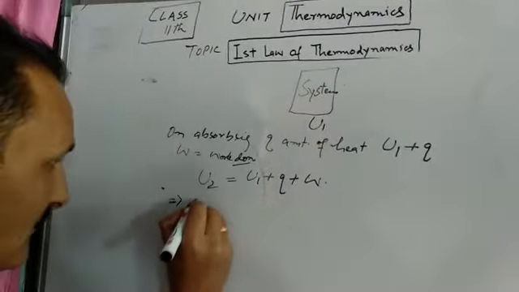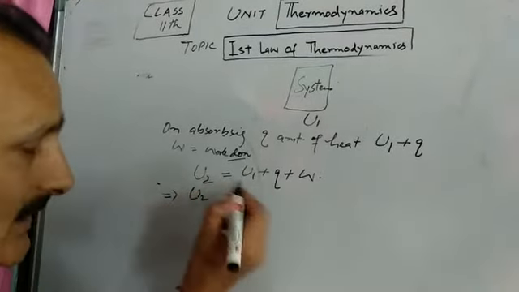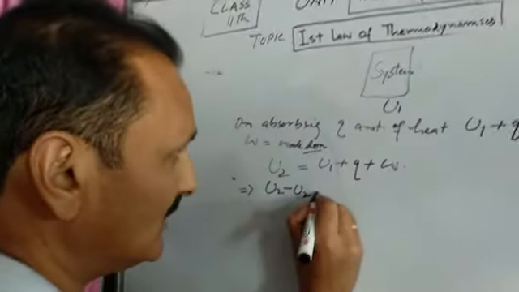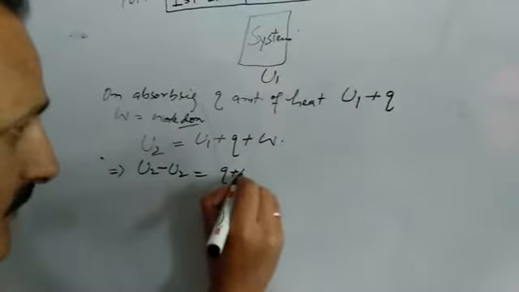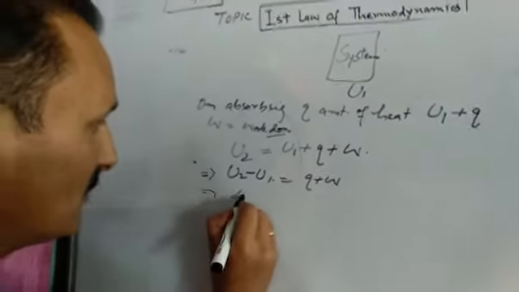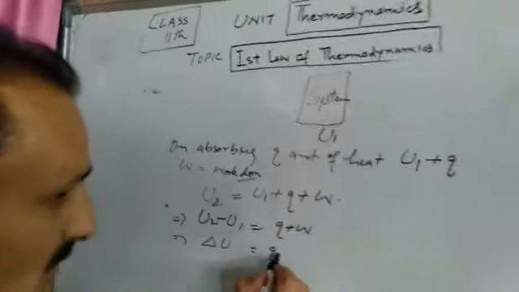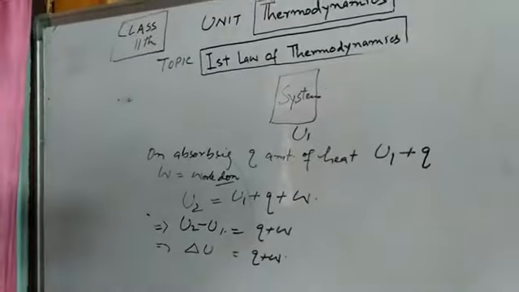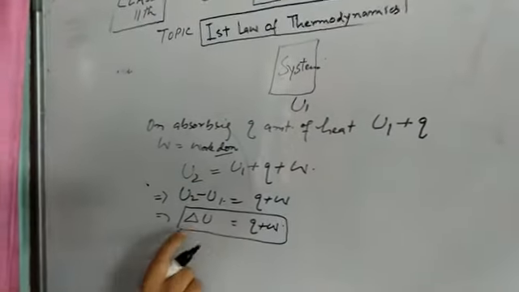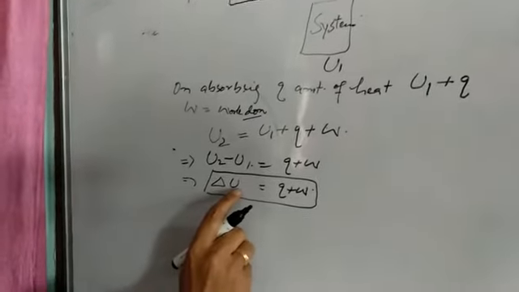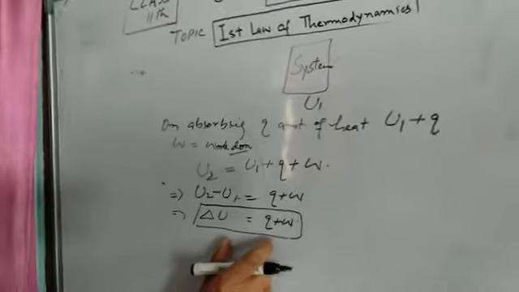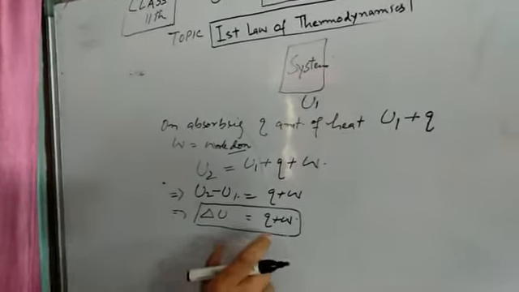Rearranging the equation, if we bring U1 to the left side, it will get a negative sign. It will be U2 minus U1 equal to Q plus W. Now U2 minus U1 is the change in internal energy, delta U. So delta U is equal to Q plus W. This is the mathematical expression for change in internal energy, and this is the mathematical expression for the first law of thermodynamics.